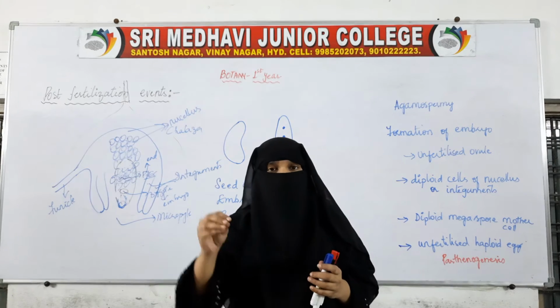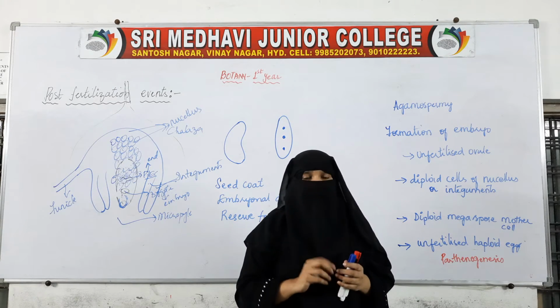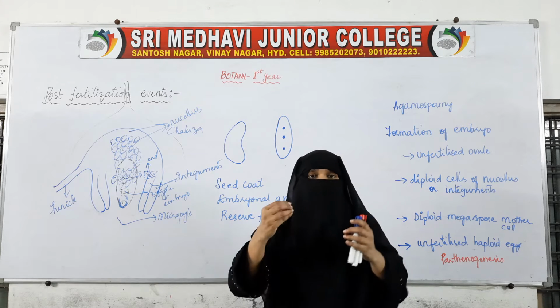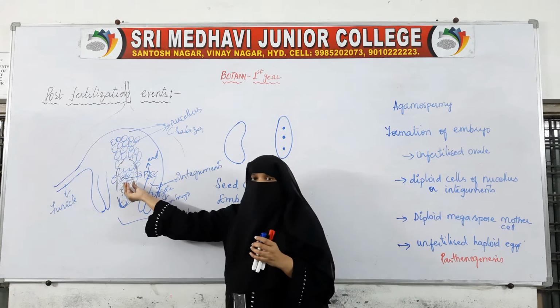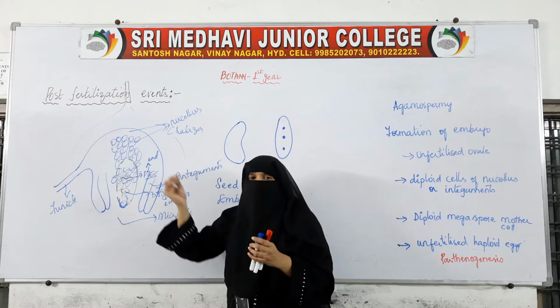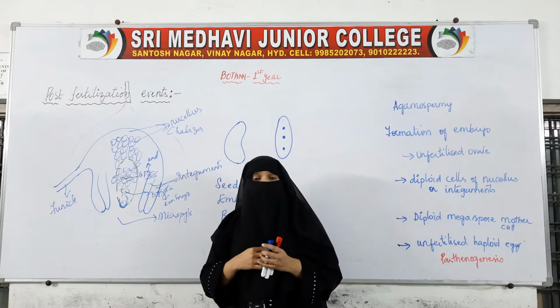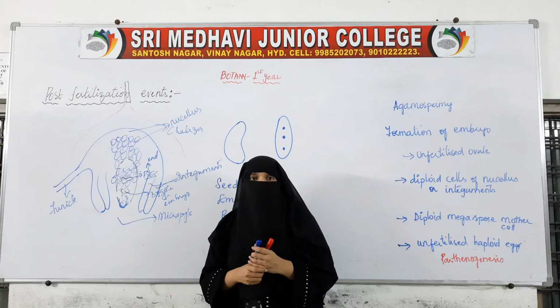So, when we sow the seed into the soil, by taking water and minerals from the soil and air, the seed will germinate, the embryo comes out and it gives rise to a new plant.